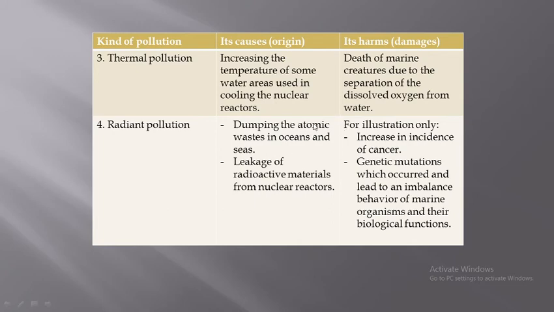So its causes or its origin: dumping the atomic wastes in the oceans and seas, leakage of radioactive material from nuclear reactors. It may lead to an increase in the incidence of cancer. So this radiation may lead to cancer, and also genetic mutations which lead to an imbalanced behavior of marine organisms and their biological functions. So we took today four types of artificial water pollutants. These are the biological pollution, chemical pollution, thermal pollution, radiant pollution.